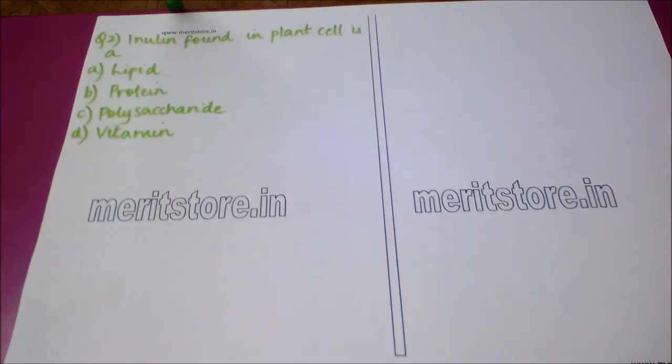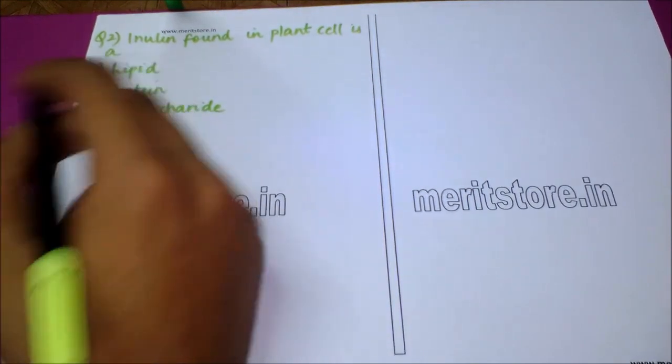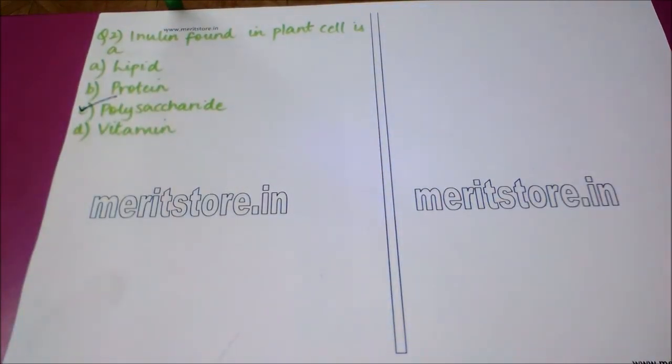cellulose. Our next question is, inulin found in plant cell is option A, lipid, option B, protein, option C, polysaccharide, and option D, vitamin. The correct answer to this question is option C. Inulin is a polysaccharide. To be specific, it is a homopolysaccharide which is found in the root of dahlia plant.